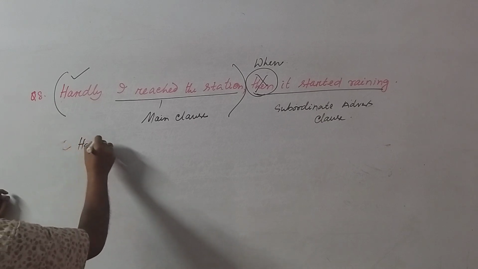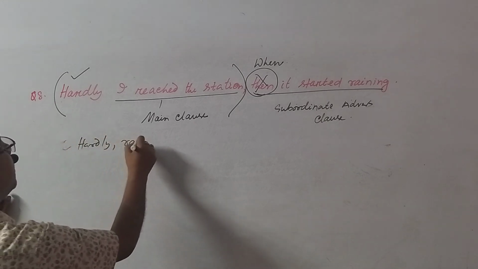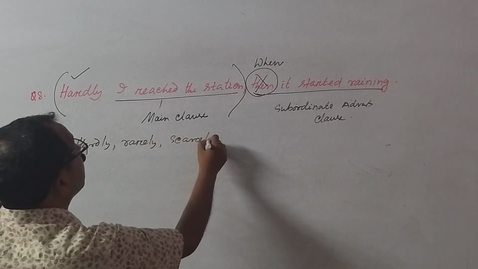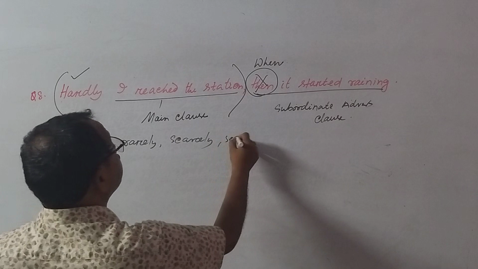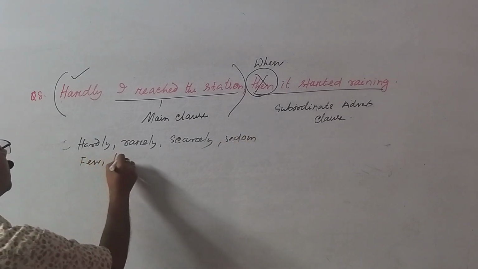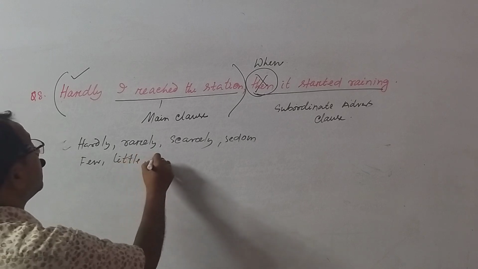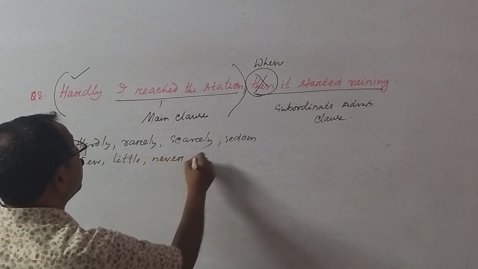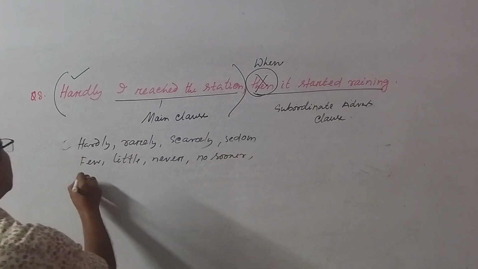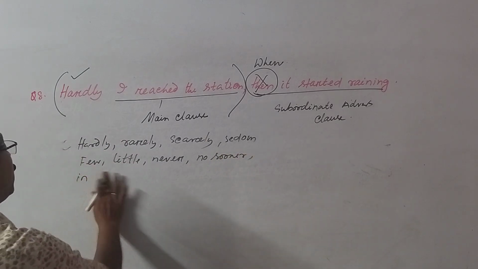Hardly, rarely, scarcely, seldom, few, little, never, no sooner, in no way.